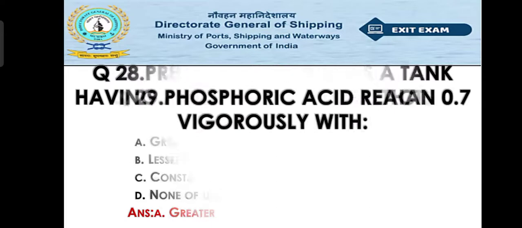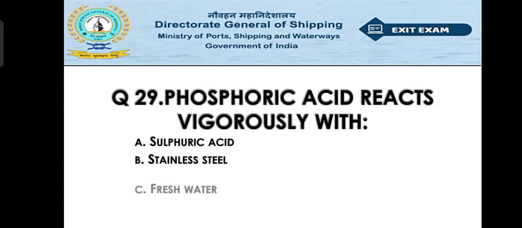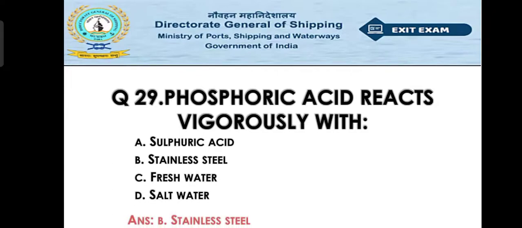Now move to question number 29. Phosphoric acid reacts vigorously with option A sulfuric acid, option B stainless steel, option C fresh water, option D salt water. So the right answer will be option B, that is the stainless steel.